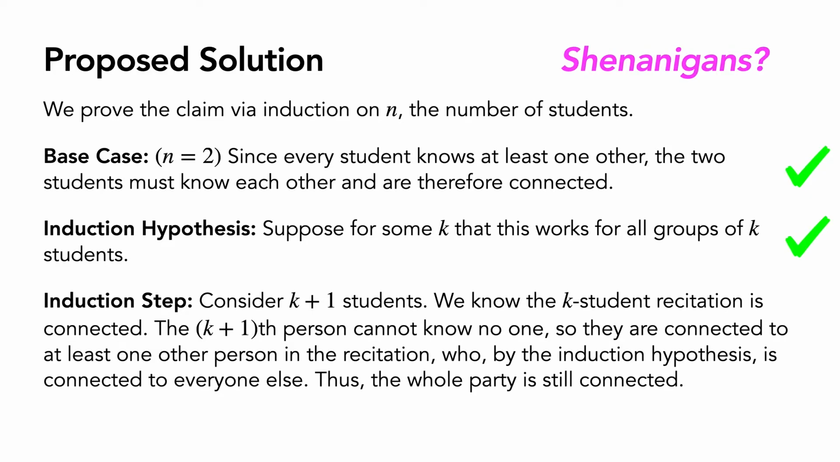Now for this k plus first student, they necessarily know at least one of the other students in the recitation by our definition. If they know any of those students, because that student must be connected to all the others, then they must also be connected, and thus the whole recitation will be connected. Now would be a good time to spend a little bit thinking about this proof, pause the video perhaps, and see, can you spot any flaws initially before we move on?